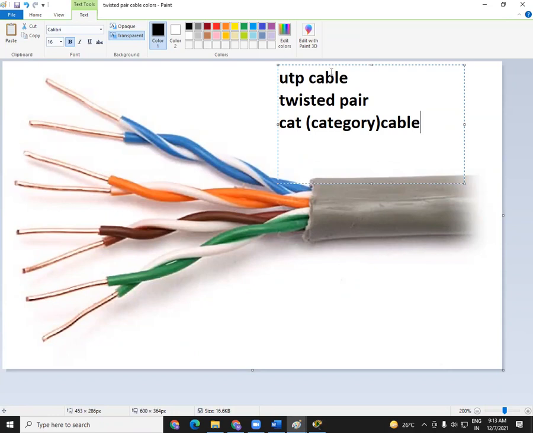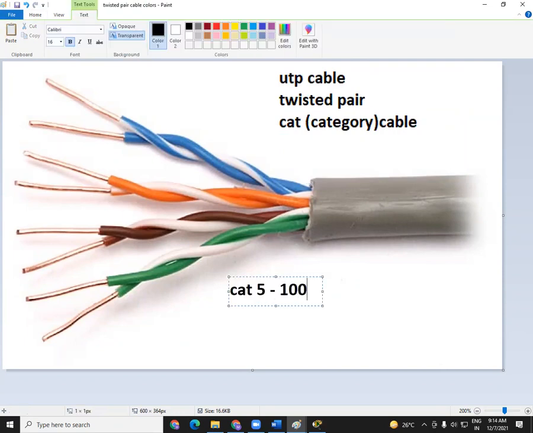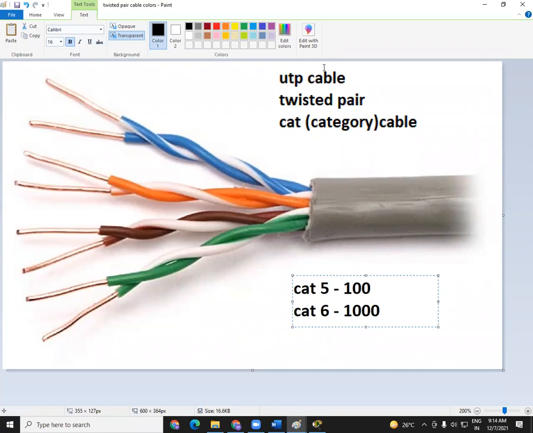If you go into more in-depth analysis of this CAT cable, Cat 5 cable will support less speed and Cat 6 cable will support more speed. Cat 5 supports 100 Mbps, whereas Cat 6 supports 1000 Mbps. That much speed it will support. That is one of the major differences between Cat 5 and Cat 6. There is one more cable in between called Cat 5e. That also supports 1000 Mbps. But there are still many other differences between Cat 5e and Cat 6, but we are not going into all those differences. That is not our work. Anyhow, Cat 5 and Cat 6 are the cables that we use.